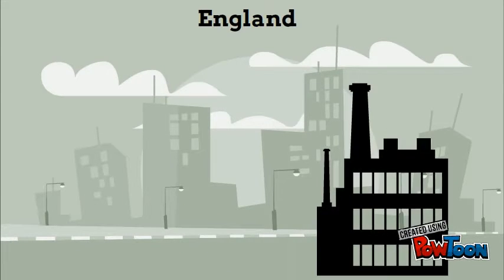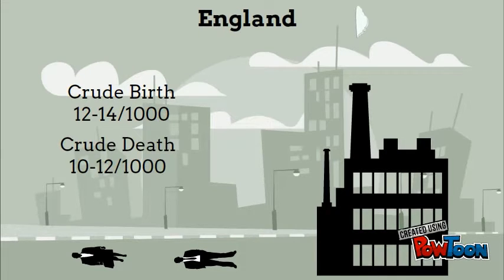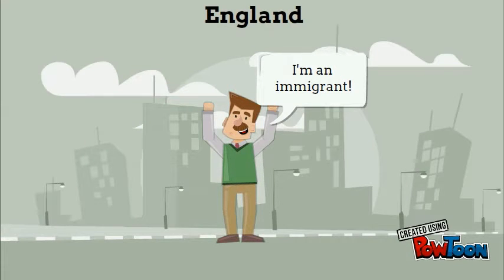England entered stage 4 due to communist rule. Higher deaths and not enough pollution control caused this. During this time, the crude birth rate was equal to 12 to 14 per every 1,000, and the crude death rate was equal to 10 to 12 per every 1,000. More women were entering their childbearing years, and the population continued to grow by 3 million because of immigration.